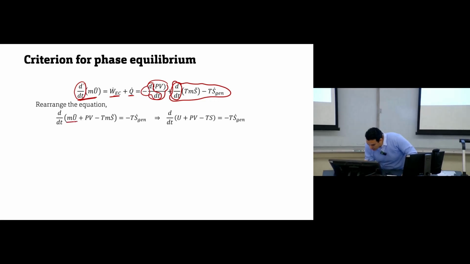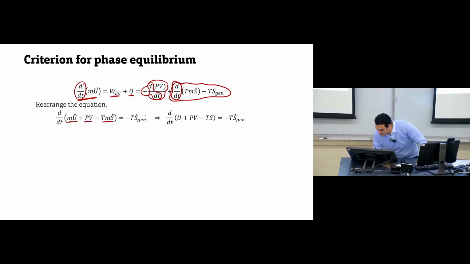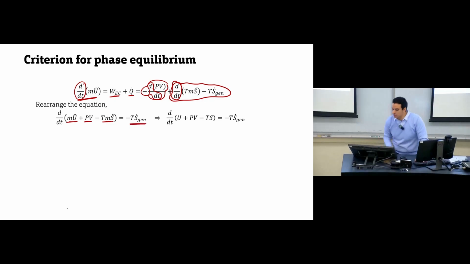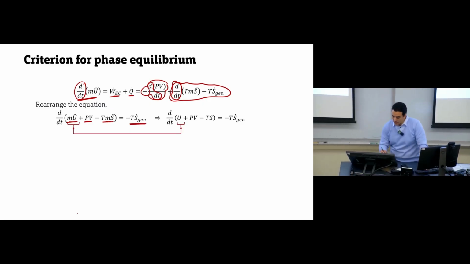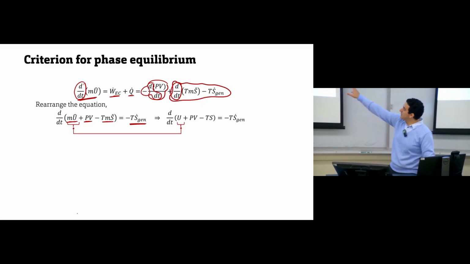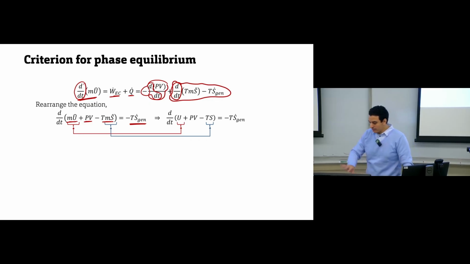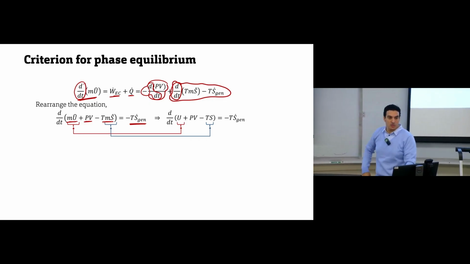So d/dt of U plus PV minus TS. And on the other side, the only term that doesn't contain d/dt is the generation term. If you can see here, we have U, the internal energy, and we have S, the entropy. So we have this equation by combining the energy balance equation with the entropy equation. If you remember, here we have U plus PV.